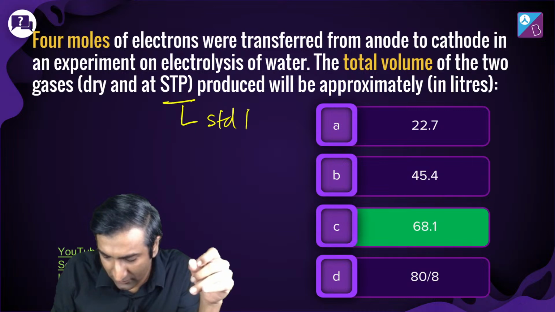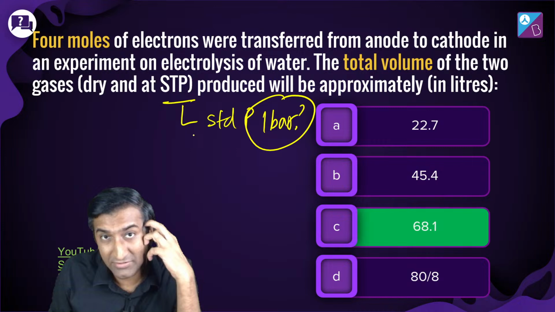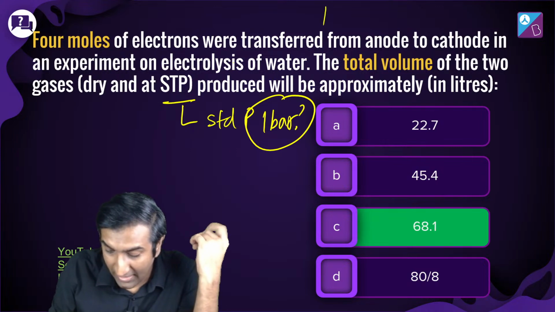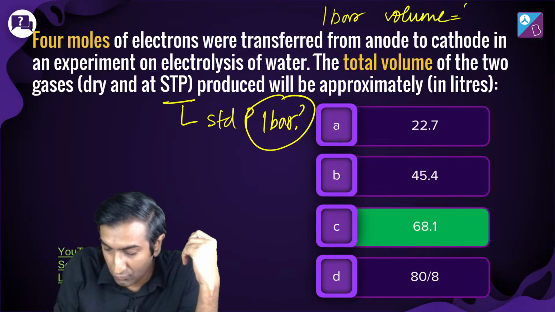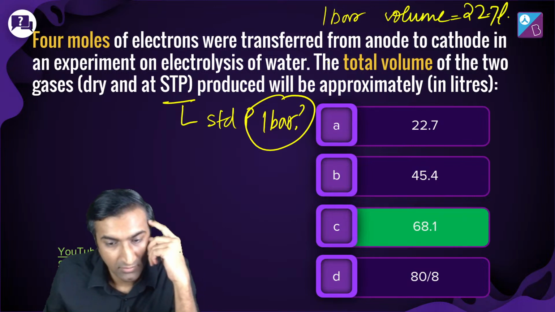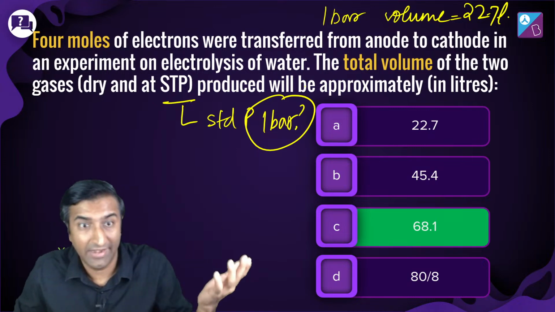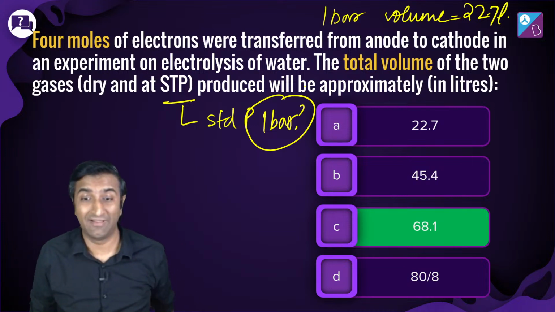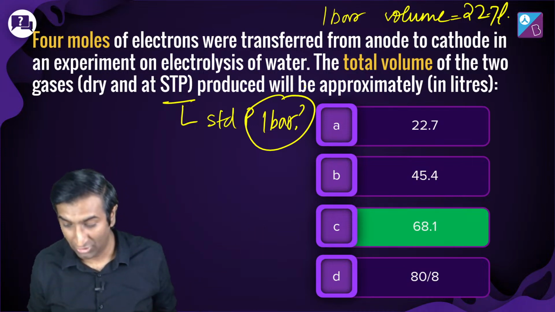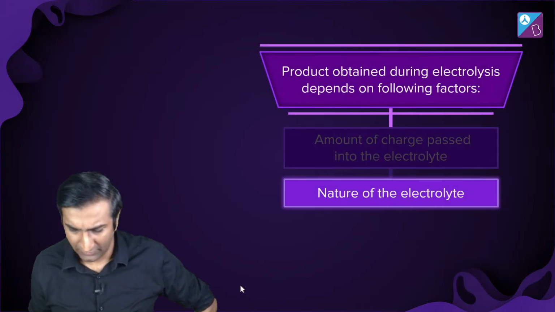Isn't standard pressure 1 bar? That's what NCERT is saying. If standard pressure is 1 bar, then at 1 bar, the volume is going to be equal to 22.7 liter, है ना? I don't know, I'm just saying. Shouldn't you be careful about that? Right? Especially अगर numerical entry है, be careful about this. 22.7 and not 22.4.